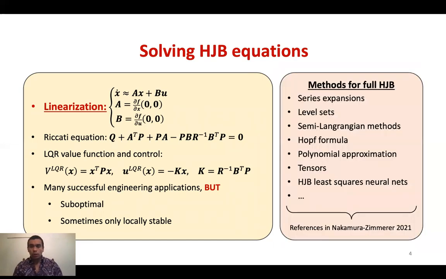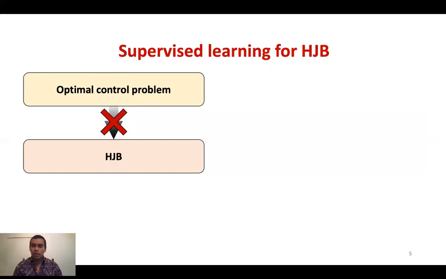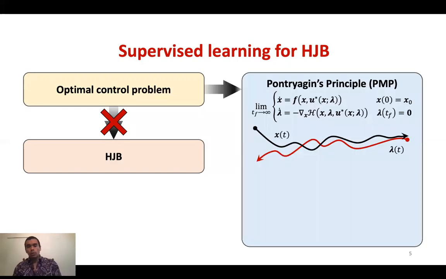So a lot of people have been trying to do better and develop methods to solve that full nonlinear HJB equation. I won't really go into these, so please see the references in the paper. The one that I will go into, and I'm a little bit biased in my choice here, I'll admit, is supervised learning. So we believe that this is a promising way to mitigate the curse of dimensionality, right? We can't solve this HJB directly, but what we'll try to do with supervised learning is take a detour through Pontryagin's principle.